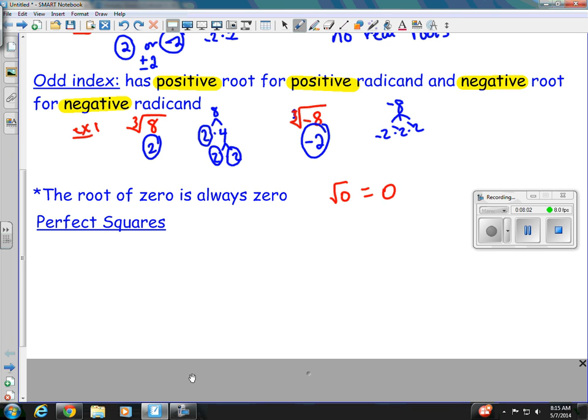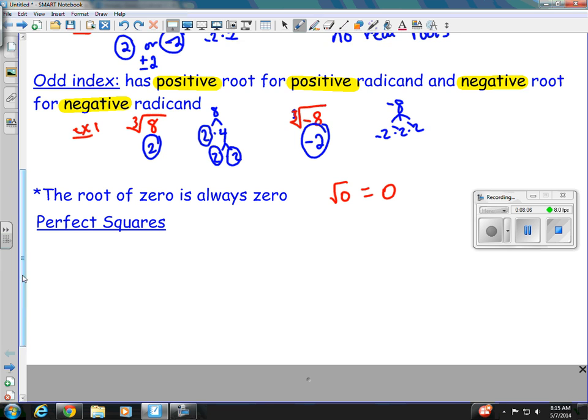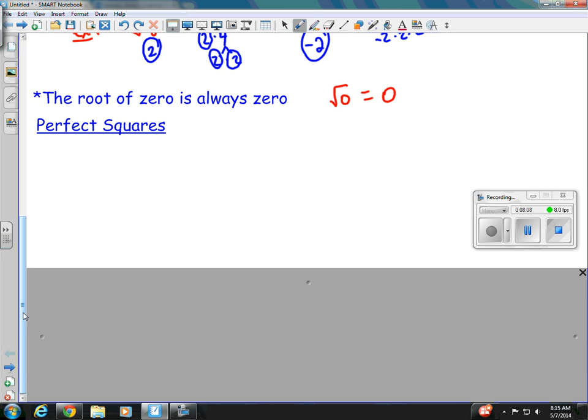And this just goes back to what we've listed out before. We're just going to list out some perfect squares, that way, as we get to some of them, we can recall them a little bit faster. So perfect squares are your 1, 4, 9, 16, 25, 36, 49, 64, 81, 100. I'm going to go on and do the 11. So 11 squared is 121 and 12 squared is 144. So there are your perfect squares.